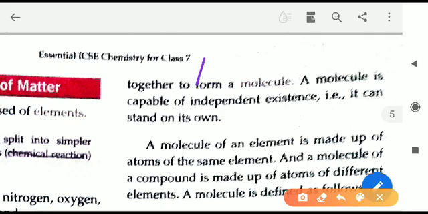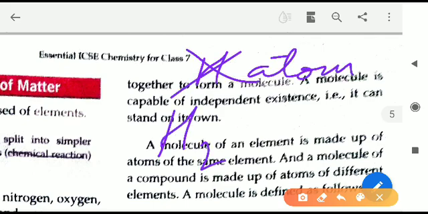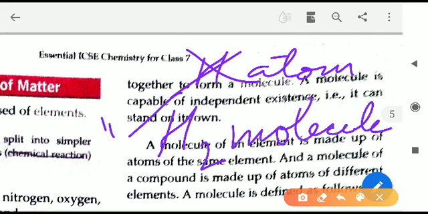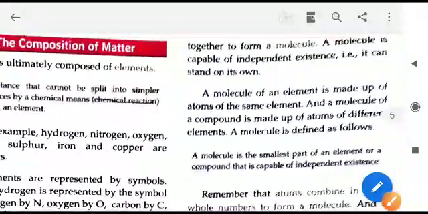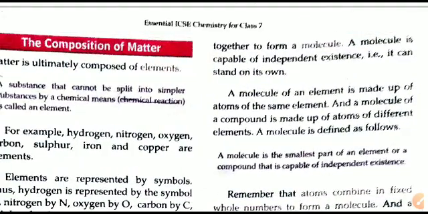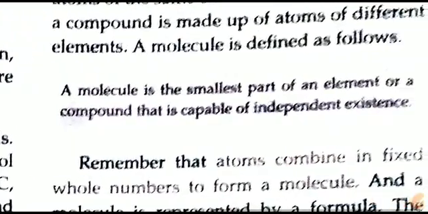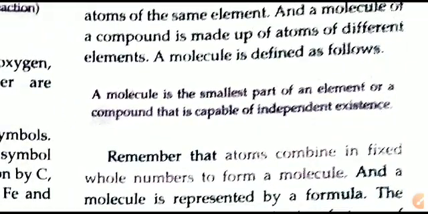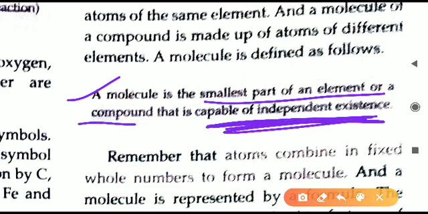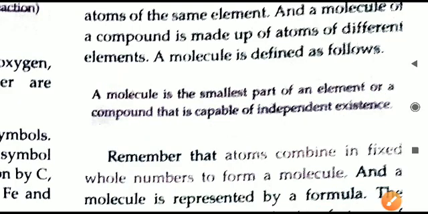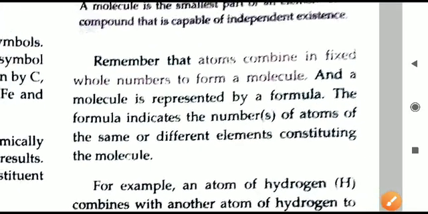Molecules can be free. For example, a hydrogen atom cannot remain independent, but H2, that is a hydrogen molecule, can remain independent, it can remain alone. So that is the difference between a molecule and a particular atom. The definition of molecule also you have to remember. What is the molecule? It is the smallest part of an element, and it is capable of independent existence. It can remain independent. So that is all about this chapter.